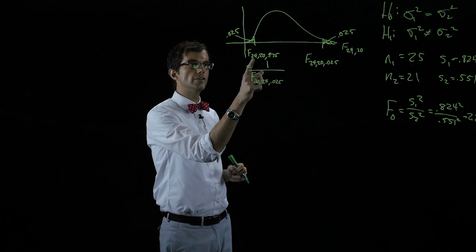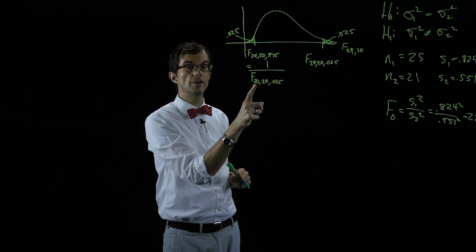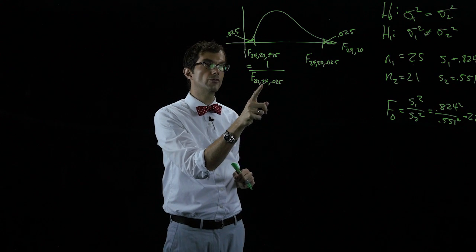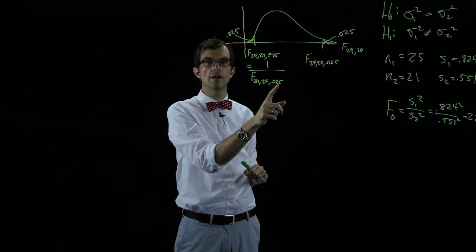So this is equal to 1 over F of degrees of freedom numerator of 20, denominator of 24, and alpha over 2, 0.025, in the upper tail.